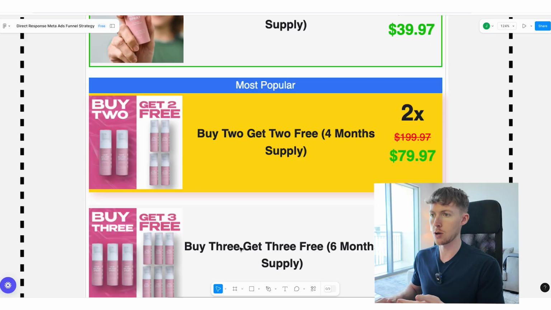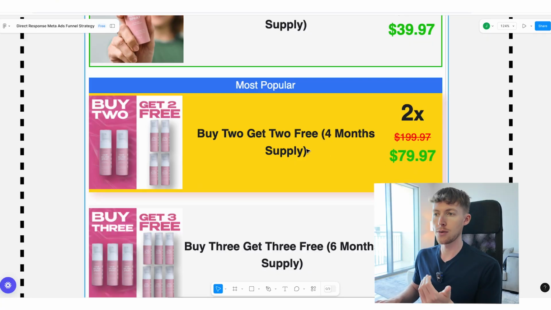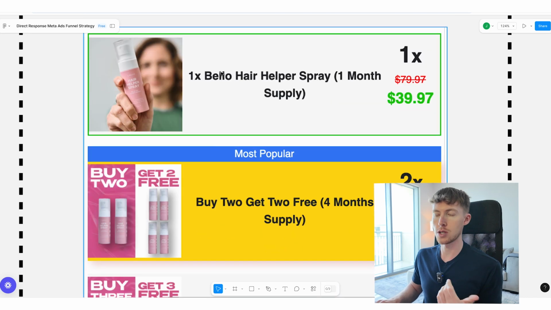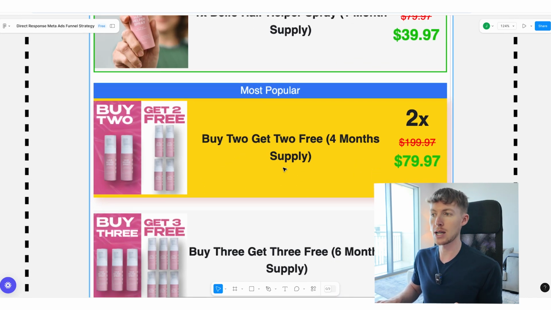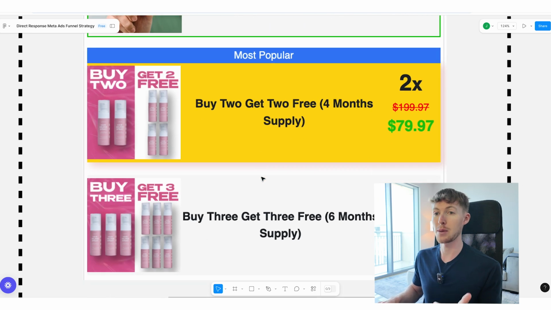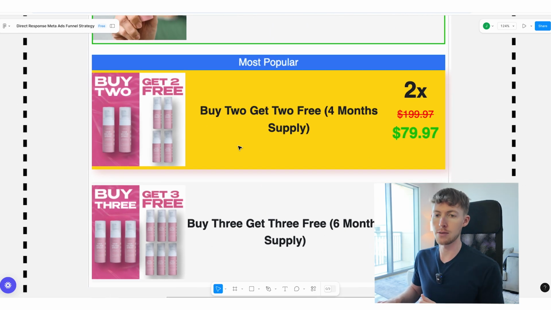The key with the quantity break offer, making it work for your brand, is perceived value. Most brands optimize towards the middle option because customers aren't that likely to go for the most expensive option on the first purchase. So let's try and get them to go for the second option. Now we need to structure that middle option very carefully to increase the perceived value depending on the amount we're asking them to spend, right? So as just an example here, $80, 4 months supply, you're getting 4 bottles. So it's a great deal there. Now I would go a step further and actually break out the unit cost here so that the customers can see how much they're paying per bottle, and that's just going to increase that perceived value even further.